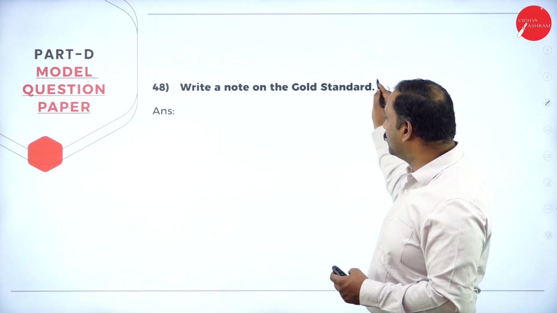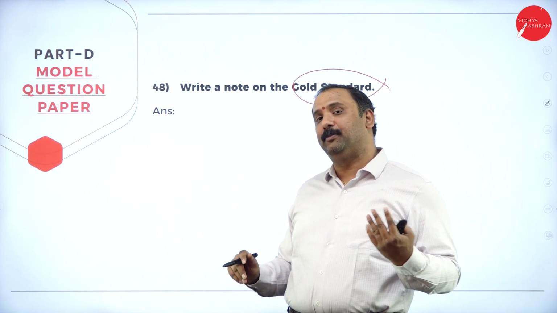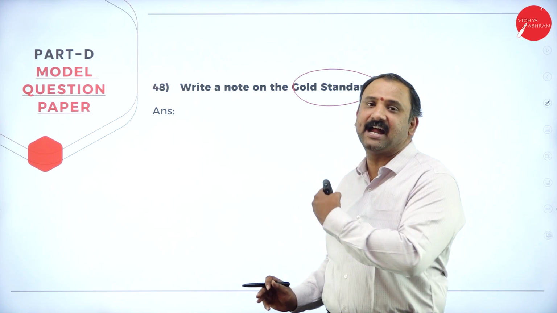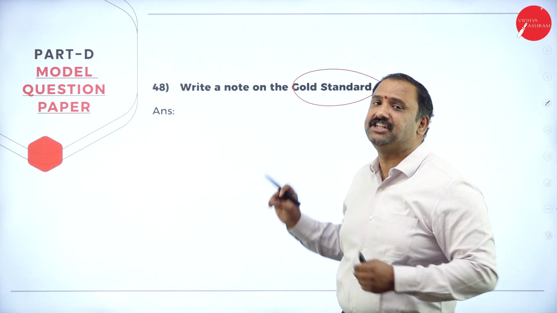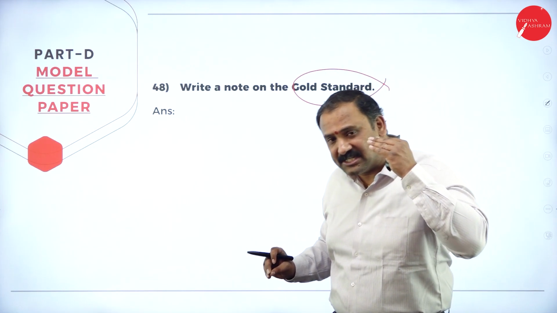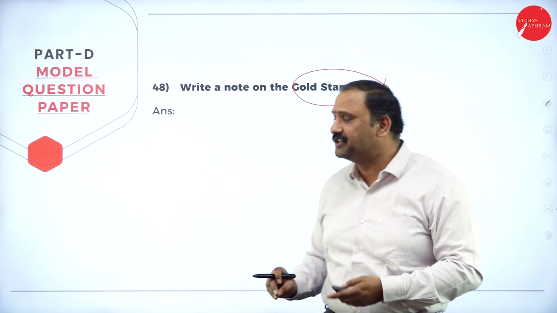Followed by, write a note on gold standard. This is very, very important: how the Bretton Woods conference came into the picture and how we have adopted the gold standard as an important factor when it comes to the exchange value, and how it has been nominated in terms of calculating the currency factors.